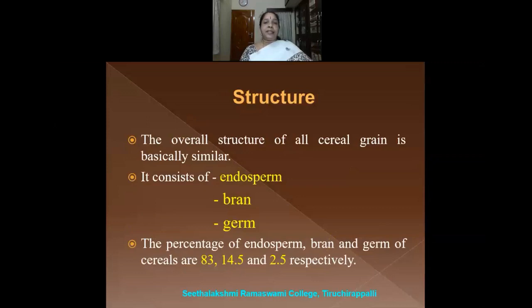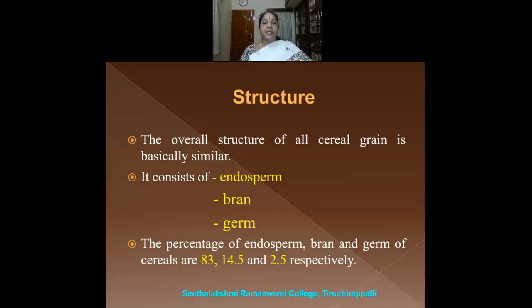We shall now see the structure of the cereals. The overall structure of all the cereal grains is basically similar. It can be rice or wheat or maize, ragi, bajra. It can be any type of cereal, but the basic structure is the same. They consist of three parts: the endosperm, bran, and the germ. These are the three parts of the cereals.